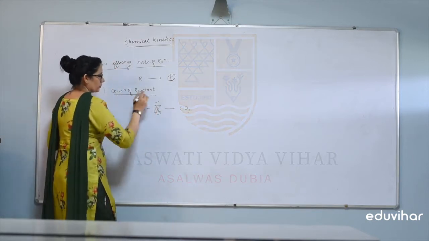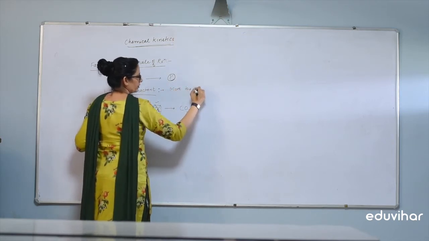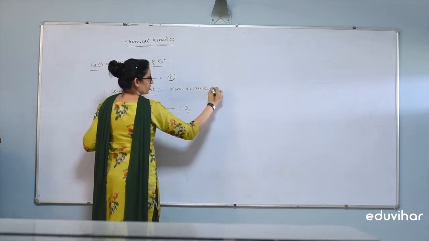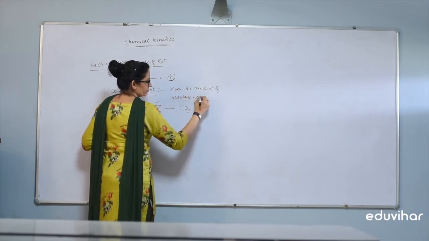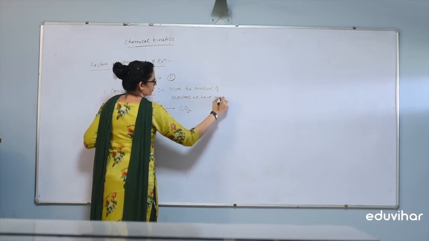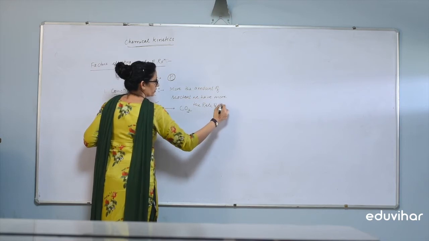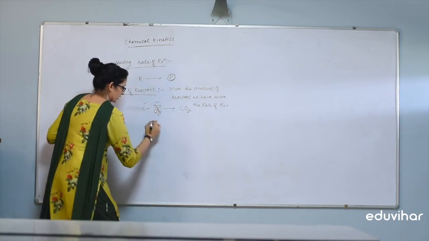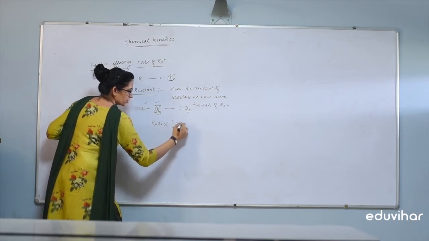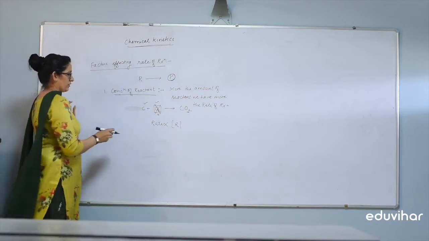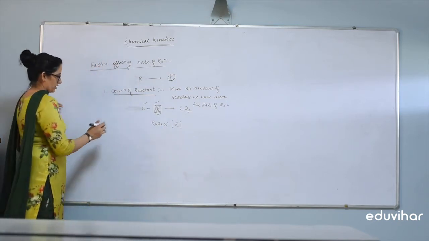So the more the amount of reactant we have, the more the rate of reaction. We can say the rate is directly proportional to the concentration of reactant.